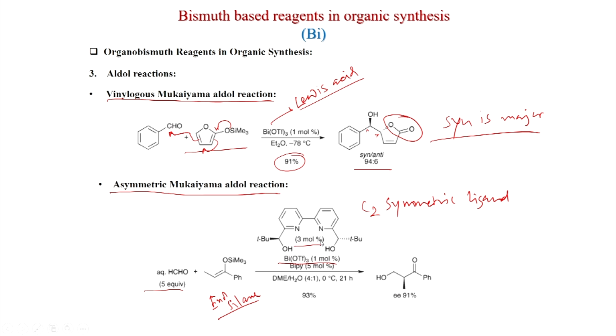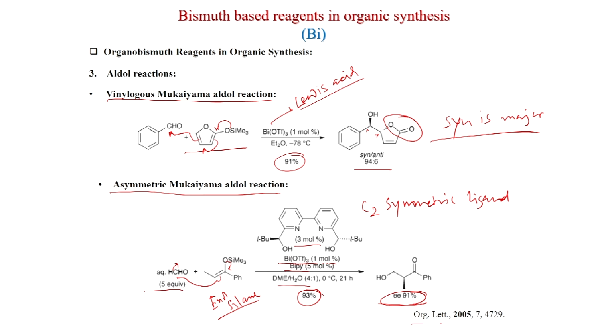So, 3 mole percent ligand and 1 mole percent bismuth triflate. So, you have to make sure that bismuth binds with this ligand and becomes a chiral bismuth, and this is another ligand, bipyridine. With this solvent, you get this product. It is 91% ee and 93% yield. So, this is where the reaction is happening, this adds to the formaldehyde.